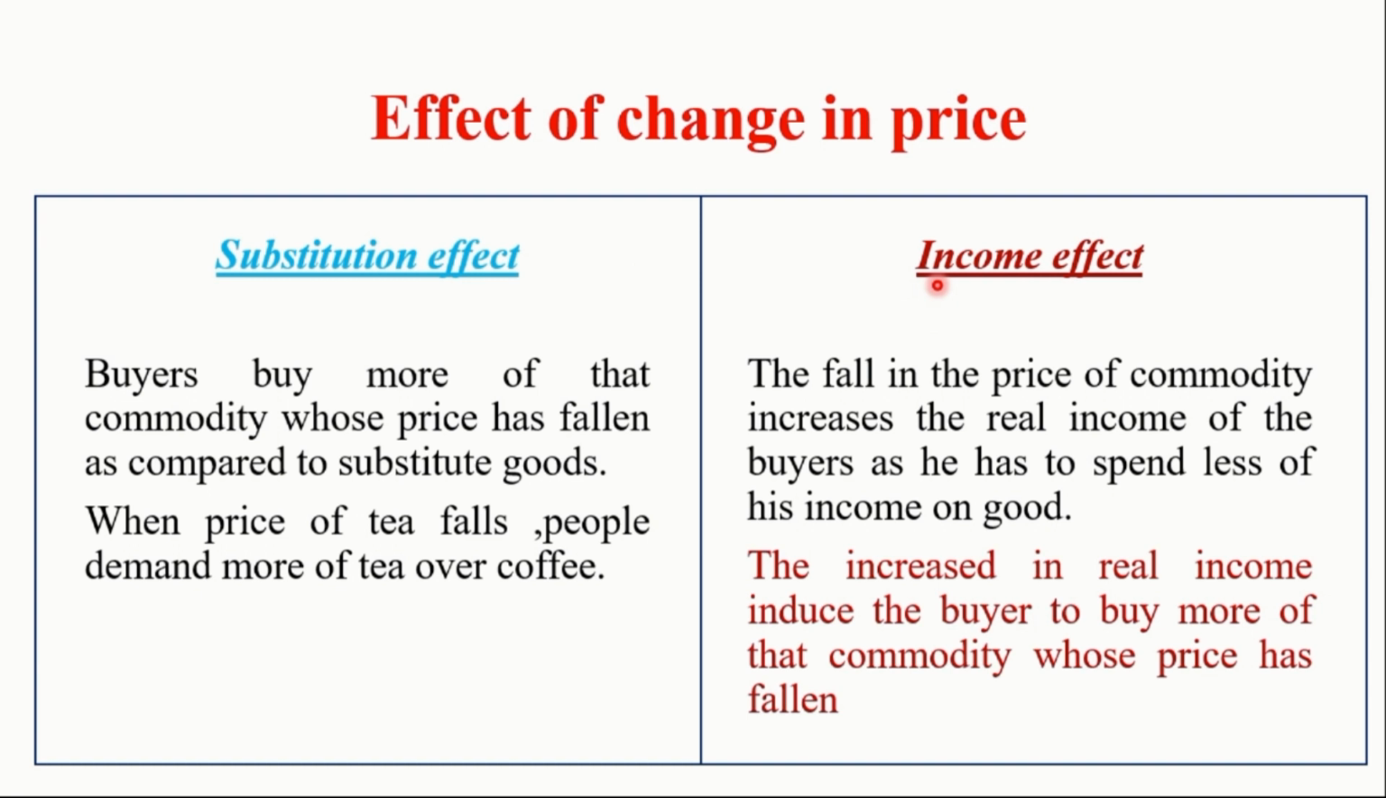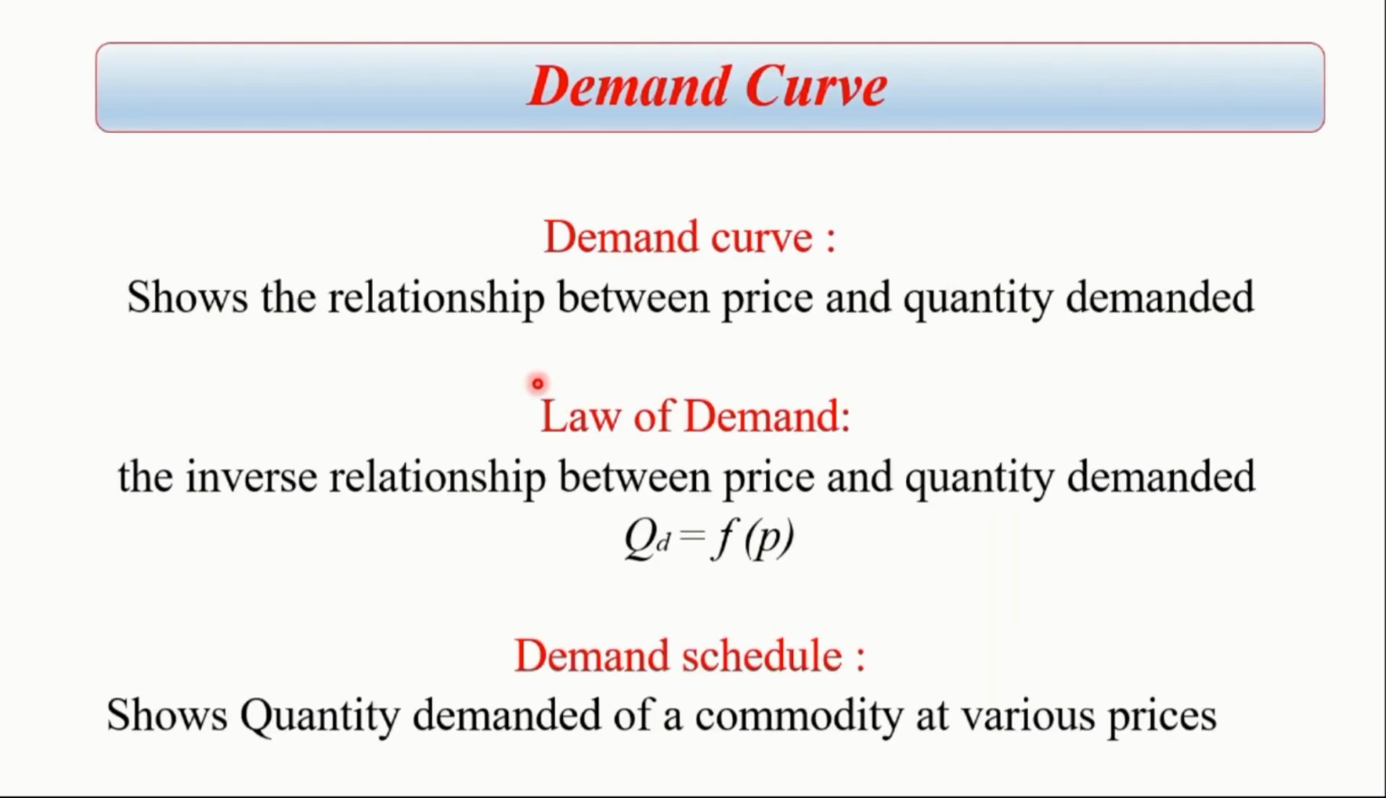The demand curve shows the relationship between the price and quantity demanded. A demand curve is nothing but the graphical representation of law of demand. We will try to understand how the demand curve is derived. Prior to that, we need to understand the demand schedule. Demand schedule shows the quantity demanded of a commodity at various prices. It is a tabular representation of various quantities demanded of a commodity at various prices.